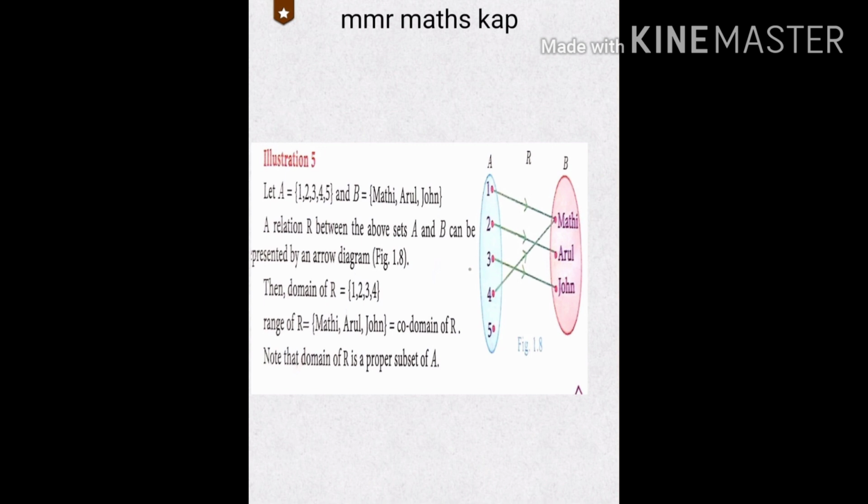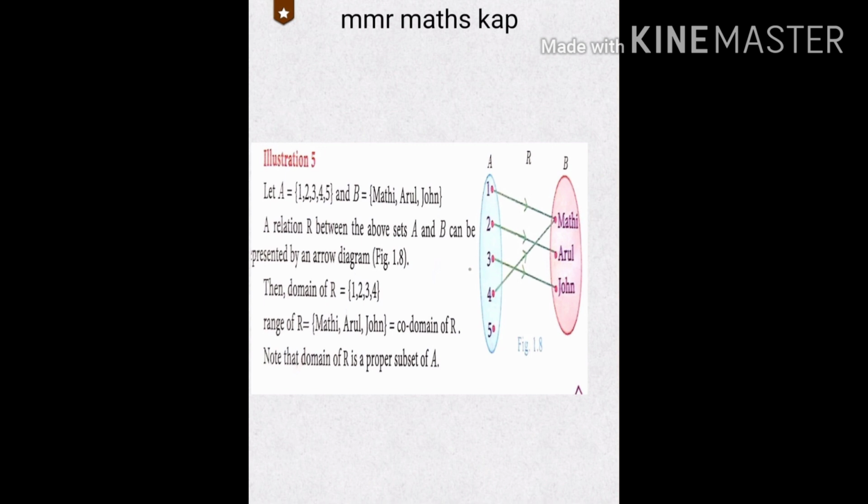Now see figure 1.8, where the two sets are given using an arrow diagram, also called an arrow chart. An arrow diagram is a visual representation of a relation. Relations are often represented using arrow charts connecting or mapping the domain and range elements.